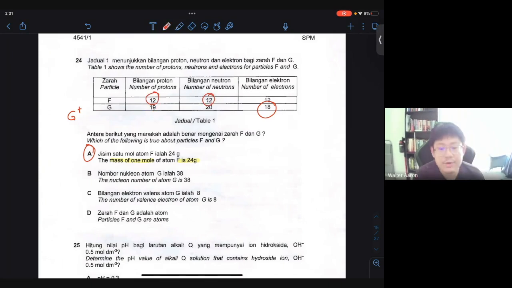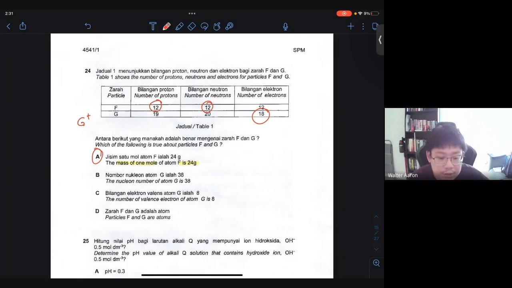To get the mass of an atom, for example, you have to calculate the number of moles, or you can check the relative molecular mass of a substance, and then try to add them together. When you get the values together, it will be the value in grams, which will be the true measurement of mass for the substance. Mass of 1 mole, I would say. So the answer for 24 is actually A.